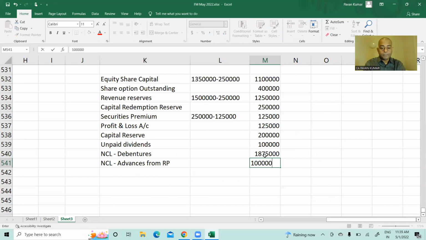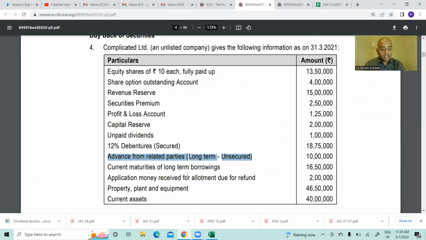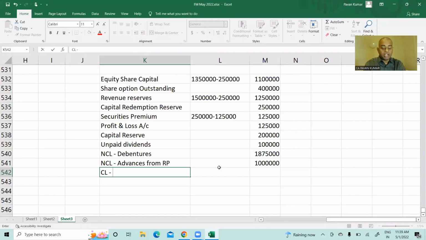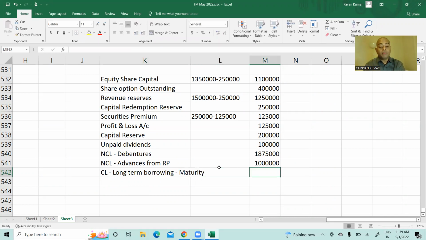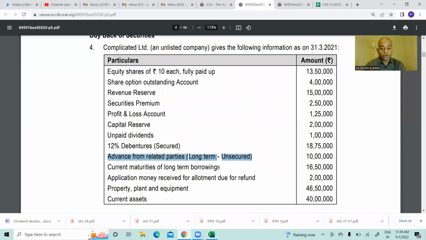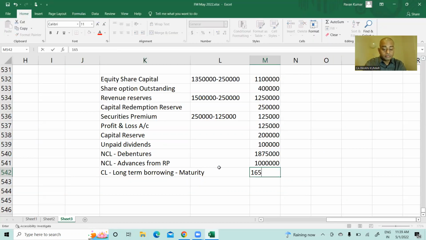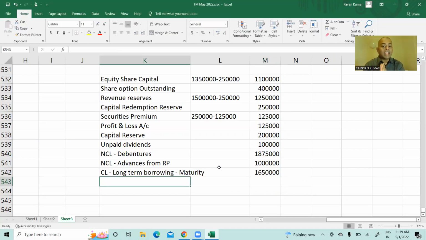Then current liability, current maturity of long-term borrowing. Put a star mark. Long-term borrowing maturing in the next 12 months, very important. 16,50,000. For example, you have taken a bank loan, repayable after 10 years.